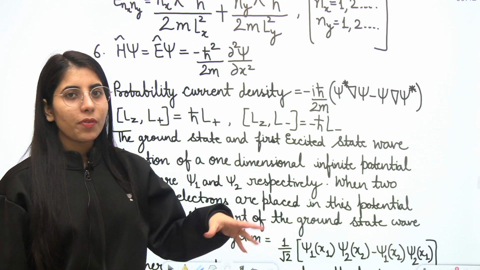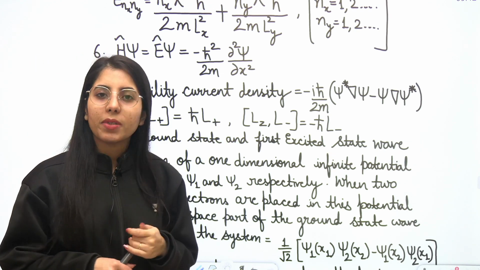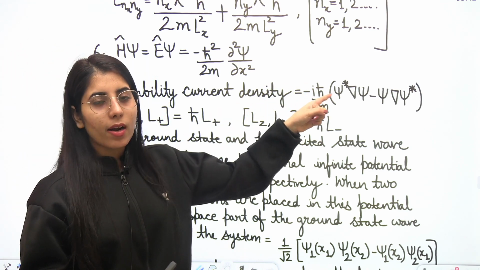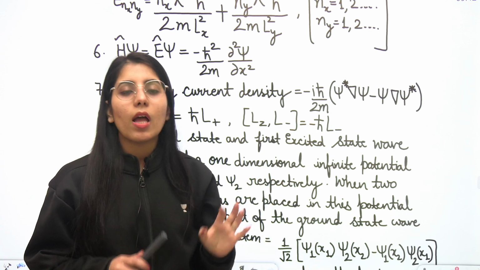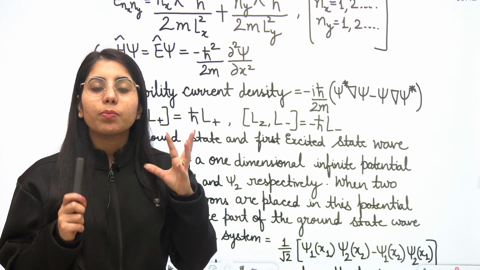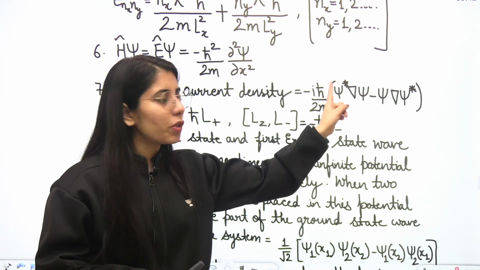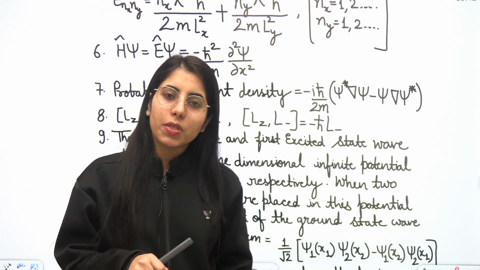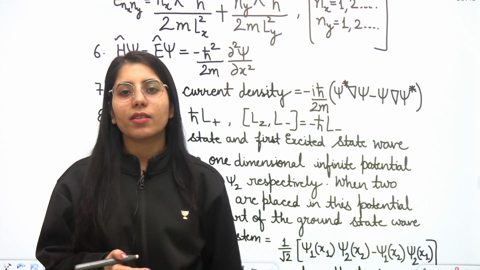What is that? The formula we have mentioned here: some wave function will be given to you, and corresponding to that, if you want to find the probability current density, then you can use this formula, which is minus iota h cut upon 2m times psi star, the complex conjugate of psi, delta psi minus psi delta psi star. Delta is basically delta upon delta x, or depending on what coordinate is present in that psi expression. Depending on that you will write the delta value. Also be careful about what coordinate system they are using. Is it x y z or r theta, or what has been given in the wave function. Accordingly you can write this expression too.